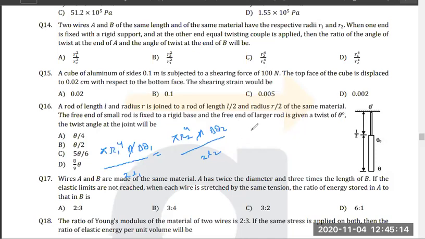Now, think about it. What is the change in theta for each one? When you talk about this small rod, it is given that initially it was at theta dash, and now it is at theta naught. So what is the difference? It will be theta naught minus theta dash. Yes or no?